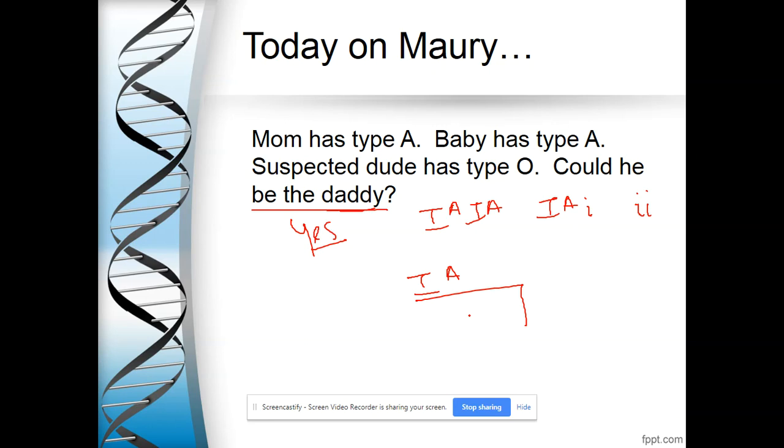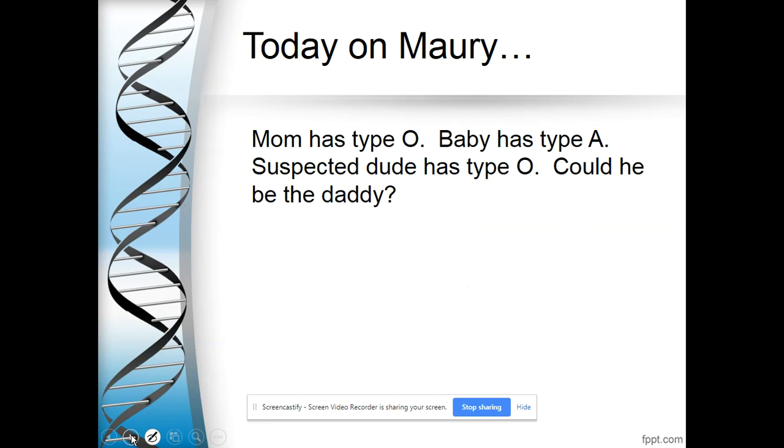Because mom, whether she is homozygous or heterozygous, is going to be able to make babies with that individual with type O blood that are also type A blood. So what about this instance? What if mama is O and